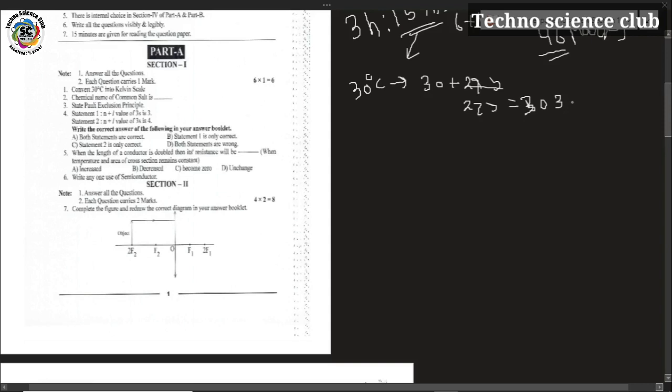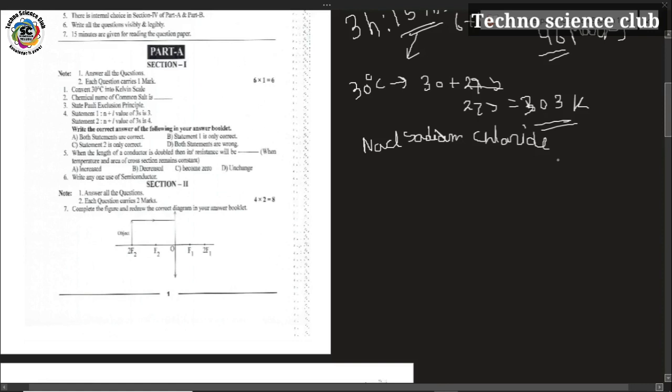The second question: chemical name of common salt. You know the common salt, which is used in our daily life for food preparation. The chemical name for the common salt is sodium chloride, NaCl. The formula for the common salt is NaCl, that is called sodium chloride.